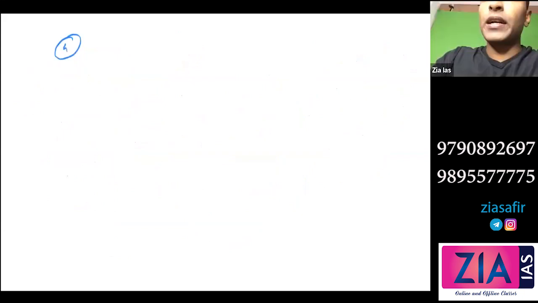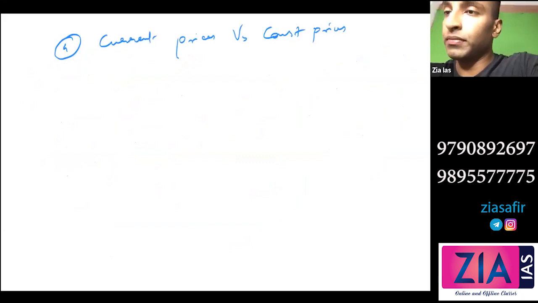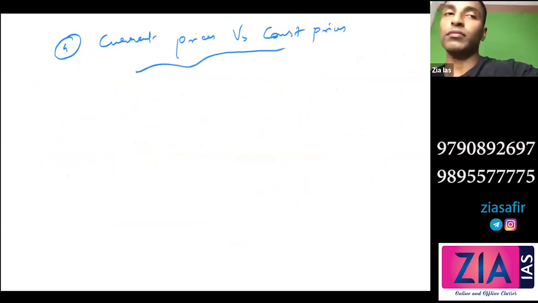Okay, so next is the fourth one: current prices versus constant prices. You write it completely. Current versus constant prices. Okay, so what is the difference between these two?